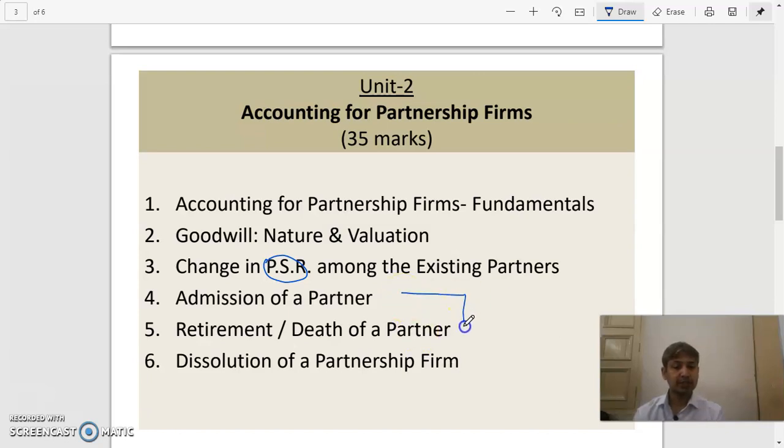In these two cases, the firm is not wound up, the firm is still working. But in this case, the firm is fully over. The business will not be carried on in any case in future. So here you need to understand, and this is a reconstitution of partnership. There will be a new partnership formed once again, because there will be changes in the number of partners. Here one partner is being added, here one partner is going out due to death or retirement, whatever might be the reason. Okay, now coming to the next slide.